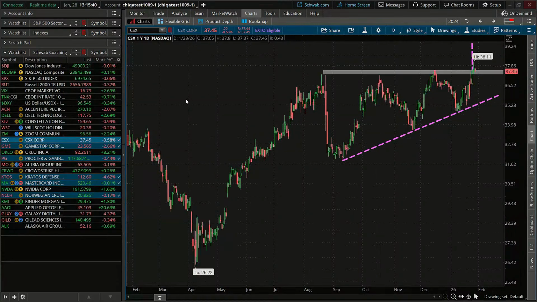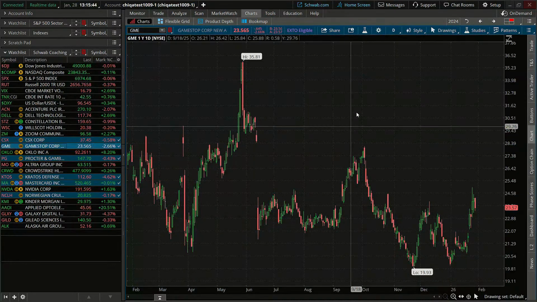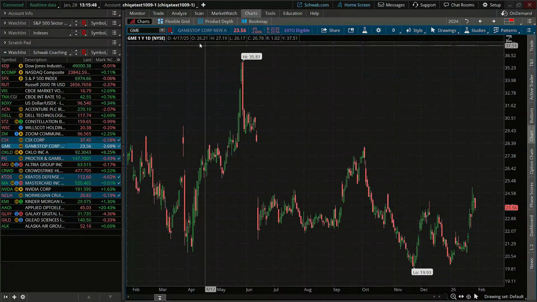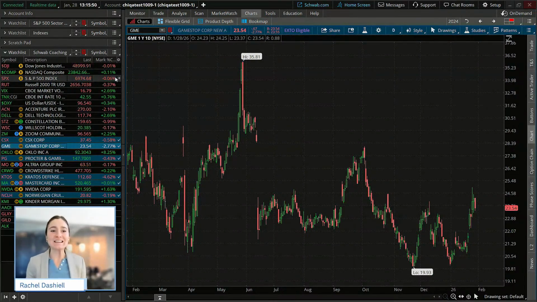So another one I want to look at here is GameStop. This was another one that actually showed up on the list. I want you guys to tell me, what are we seeing here? What type of pattern are we seeing here in GameStop? I want to see if you guys are seeing the same things that I am. Waiting for you guys to put that in the chat.